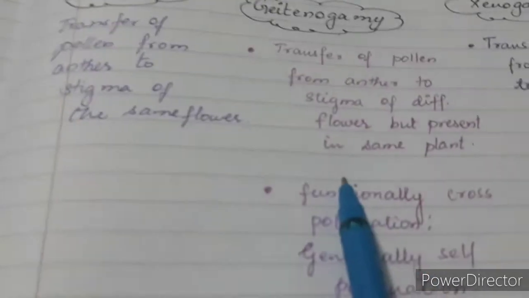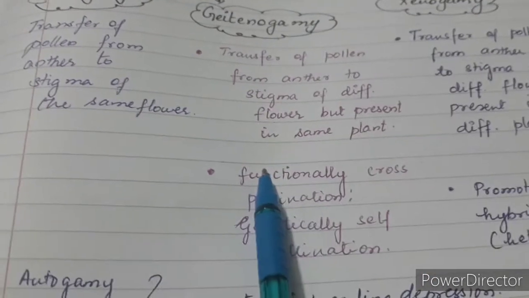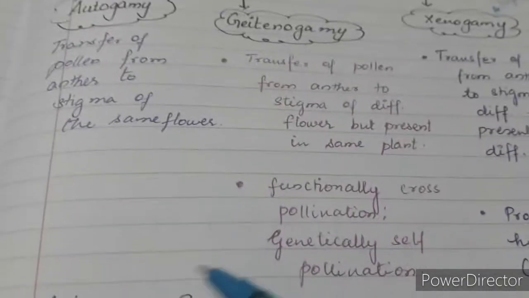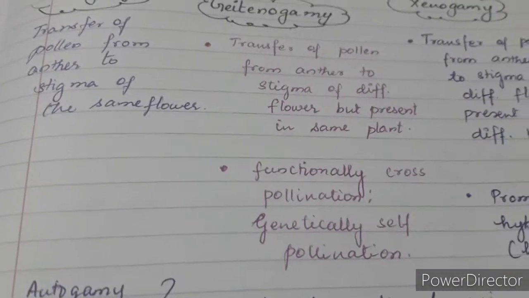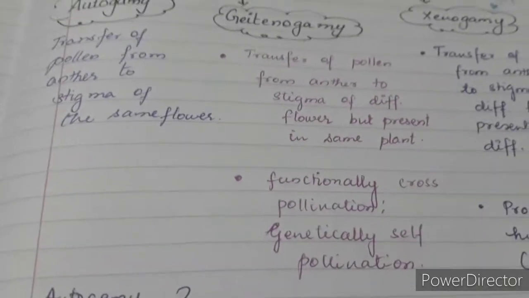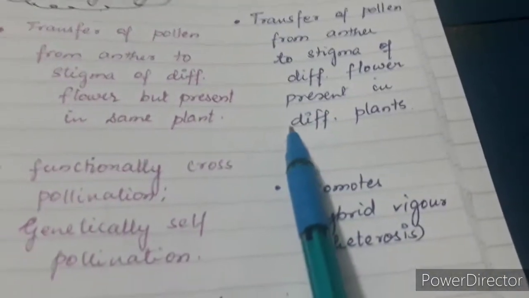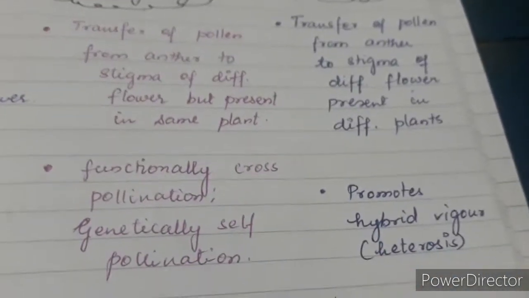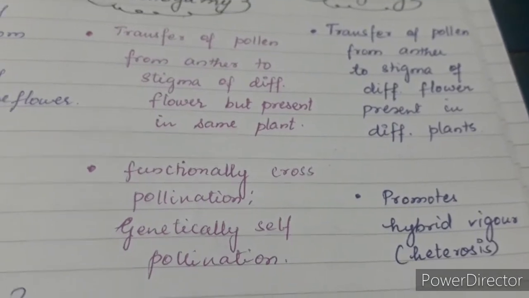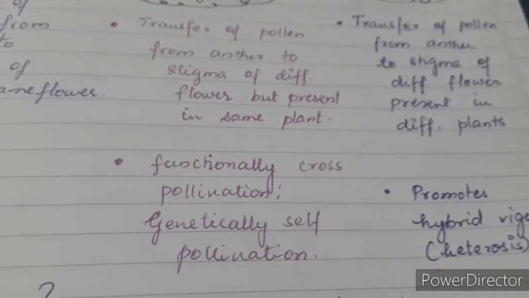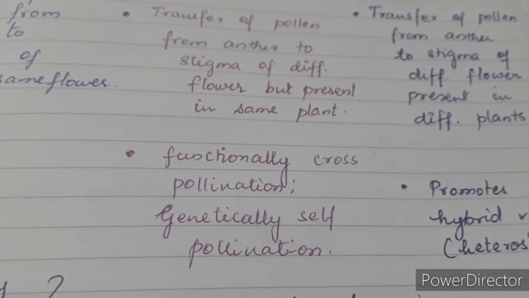So functionally it is a cross-pollination, but genetically it is a self-pollination, because both pollen and egg are from the same plant. Xenogamy is purely cross-pollination, because it happens between two different plants and genetically also they are different.